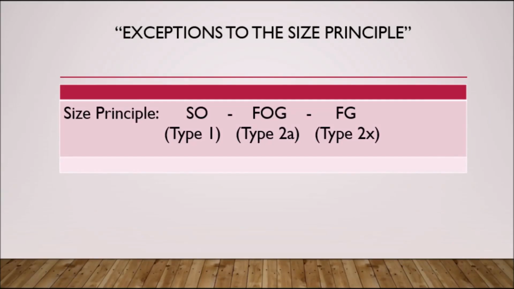It is common knowledge that skeletal muscle fibers are recruited in an orderly fashion, from smallest to largest. In other words, skeletal muscle fibers are recruited in the sequence of slow twitch muscle fibers or slow oxidative to the intermediate muscle fibers or the fast oxidative glycolytic. And lastly, the fast glycolytic muscle fibers are recruited. This is the size principle.